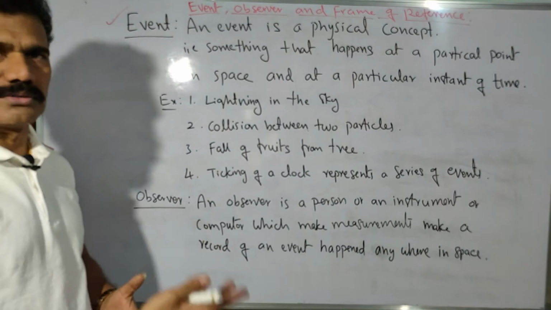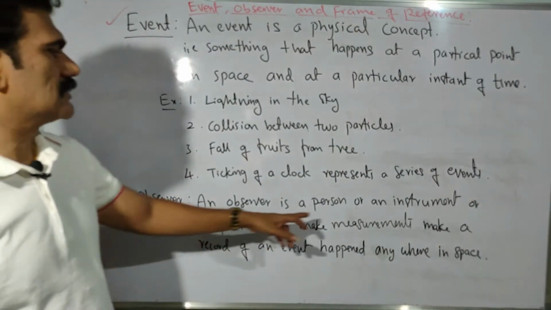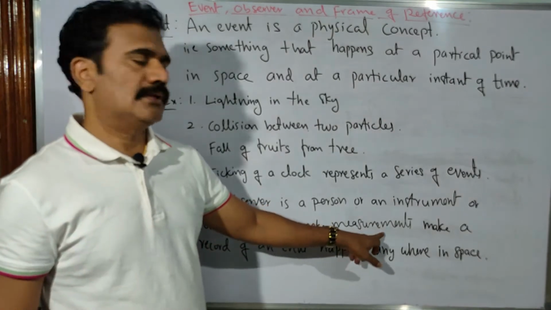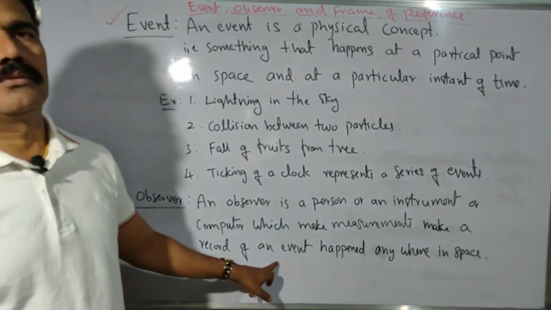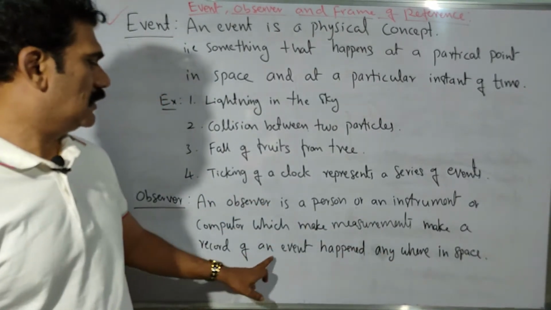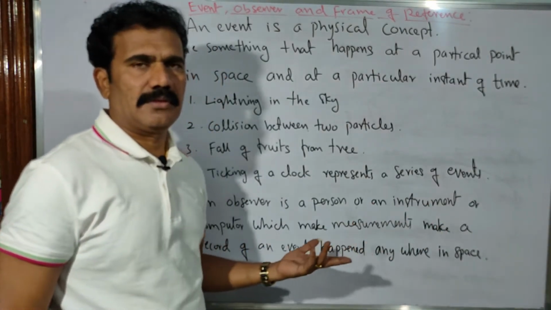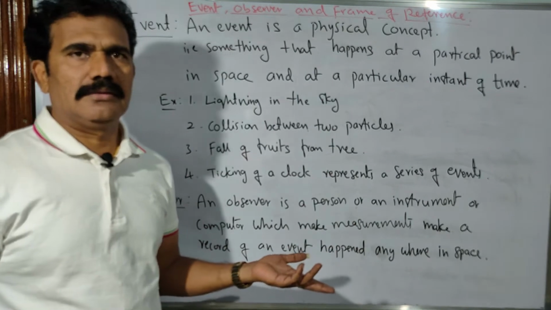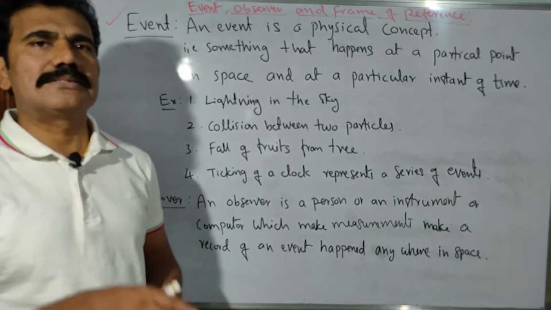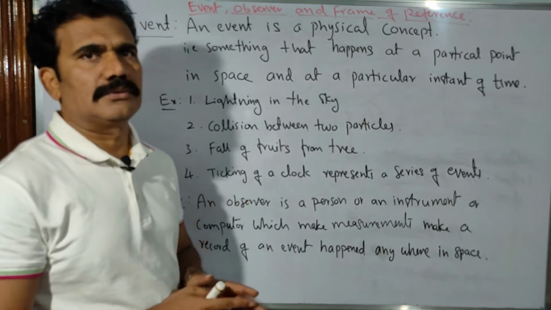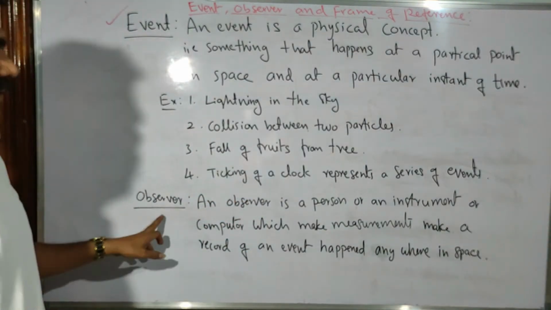So an observer is a person, instrument or computer which makes measurements and makes a record of it: a record of the measured event, what happened anywhere in space and at what instant it happened. So there will be some record done by an observer in general.